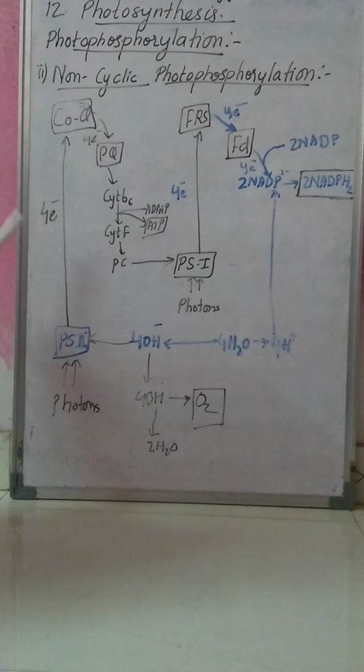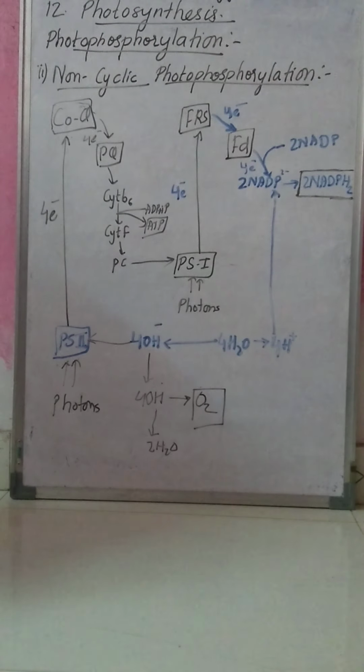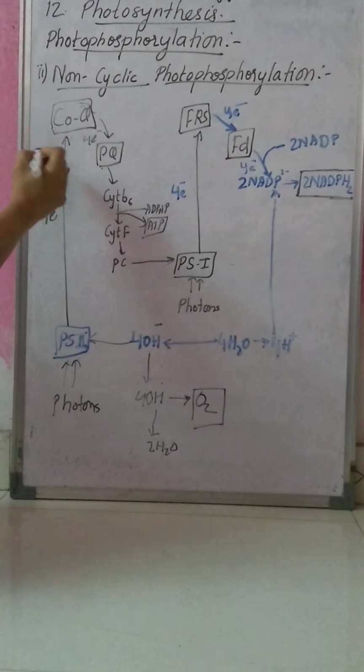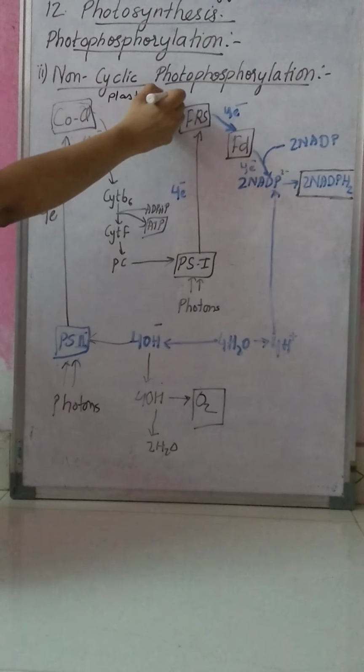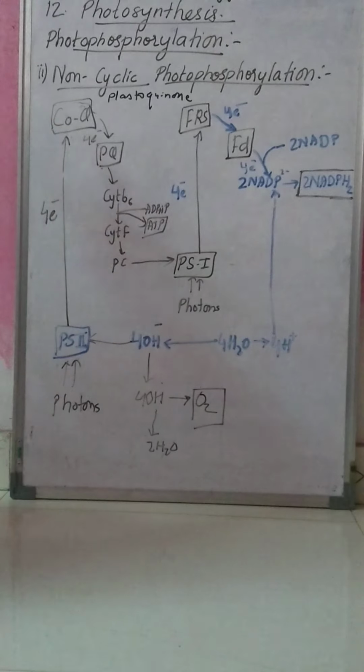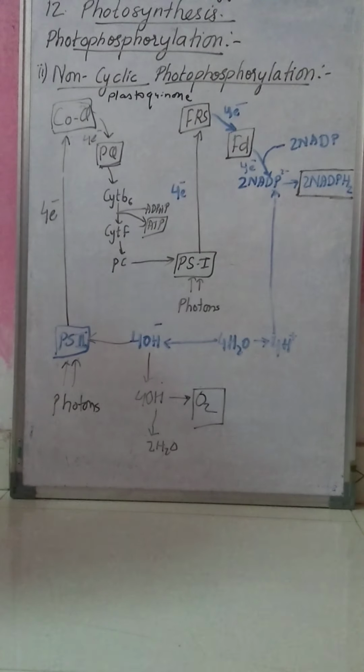Now these electrons are accepted by plastoquinone. PQ means plastoquinone. In presence of plastoquinone, the electrons which are emitted by chlorophyll A are accepted by plastoquinone.